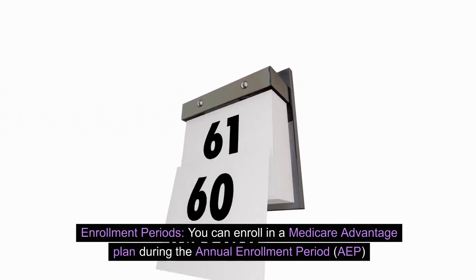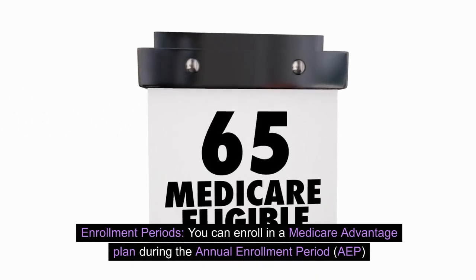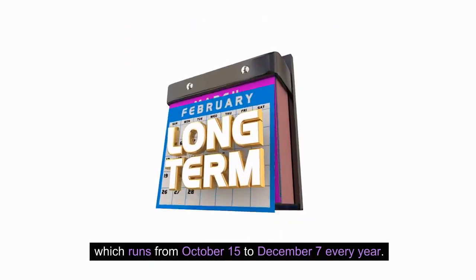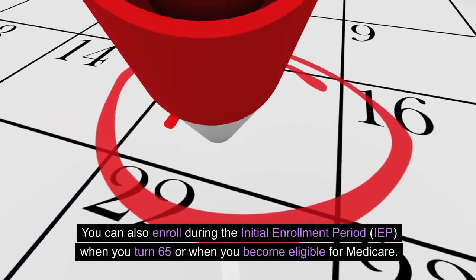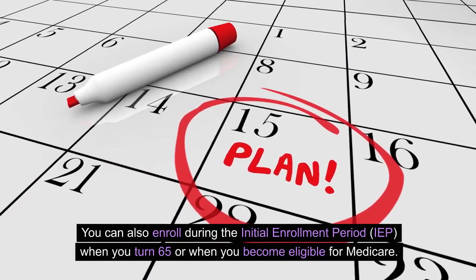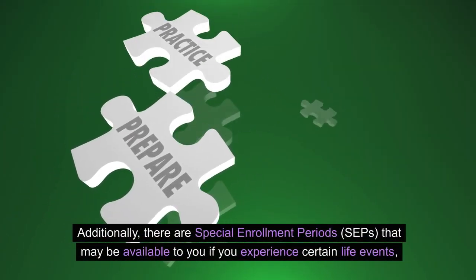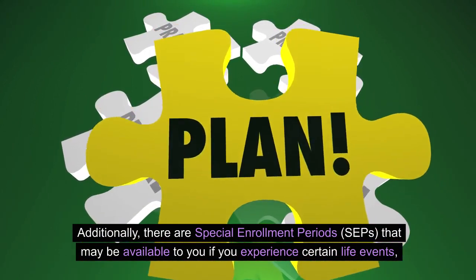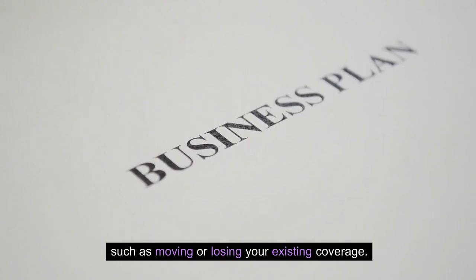Enrollment periods. You can enroll in a Medicare Advantage plan during the Annual Enrollment Period, AEP, which runs from October 15th to December 7th every year. You can also enroll during the Initial Enrollment Period, IEP, when you turn 65 or when you become eligible for Medicare. Additionally, there are Special Enrollment Periods, SEPs, that may be available to you if you experience certain life events, such as moving or losing your existing coverage.